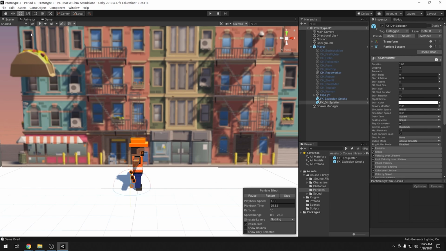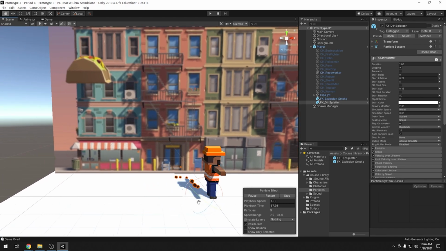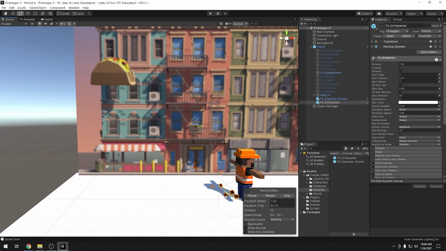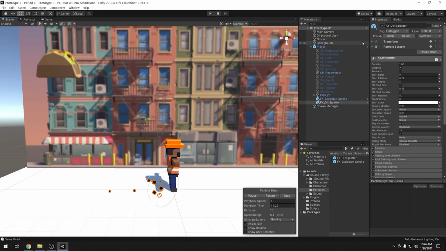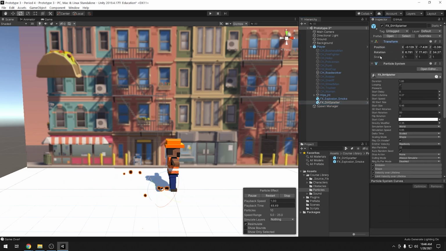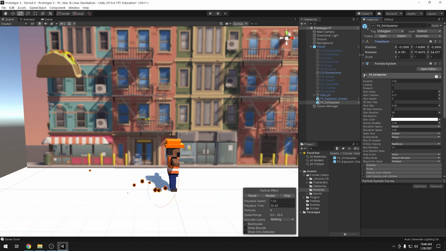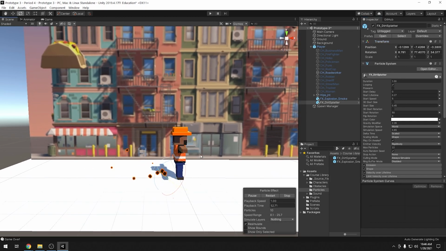I'm going to use the rotate tool to go ahead and rotate this. I want to make sure that it comes down a bit. Yeah, so I'm going to do that. And you can also see that it's shooting to the side here, so I know I need to rotate it so it's coming behind my player. And if I take a look at the transform, I can see with these values exactly what's happening and what I need to correct.